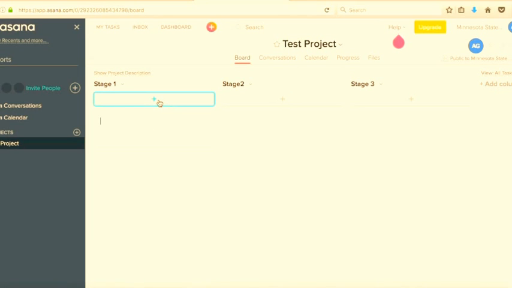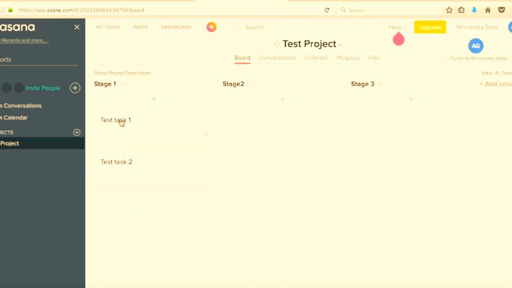If I press this plus button here, it'll create a task for me. So this is my task. Test task 1. If I press enter, it lets me create a new task. All I have to do is press enter, test task 2.